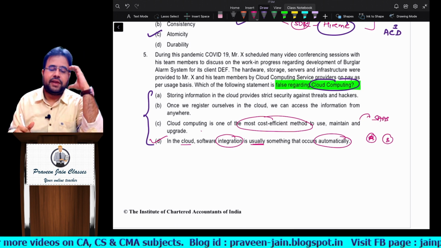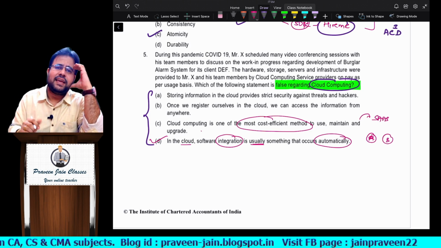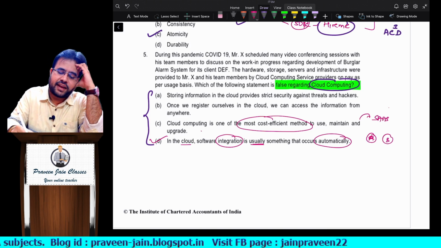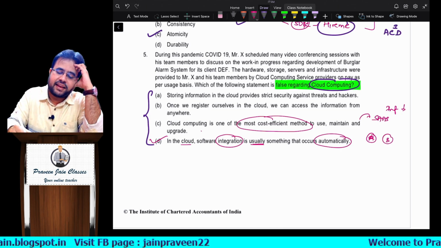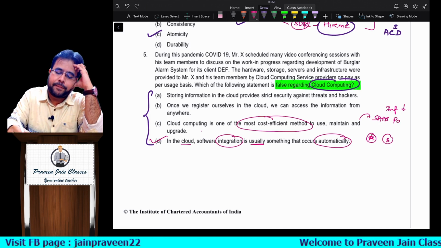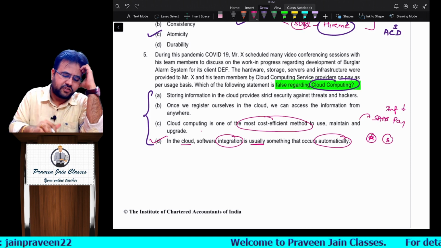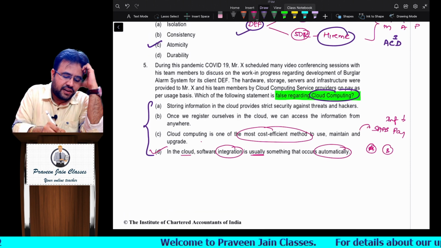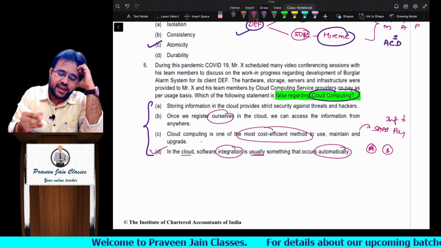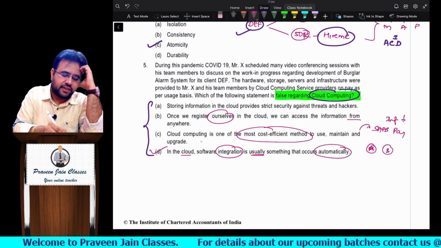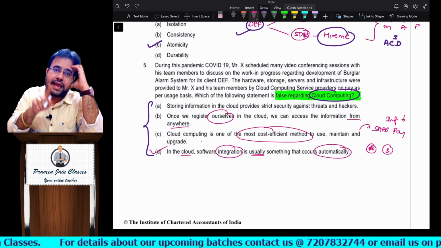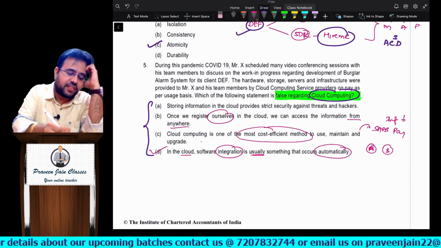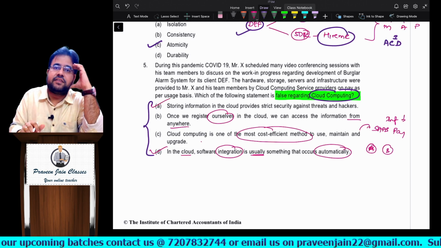So one of the benefits is what, sir? Cost will be reduced. Infrastructure cost is less, that is, capital expenditure is less. Revenue expenditure may be only pay per use. So this is a true statement. Next, once we register ourselves in the cloud, we can access information from anywhere. This is one of the benefits for which we go for cloud: anytime, anywhere access. Obviously, without reading point A, I can say this is the false statement.